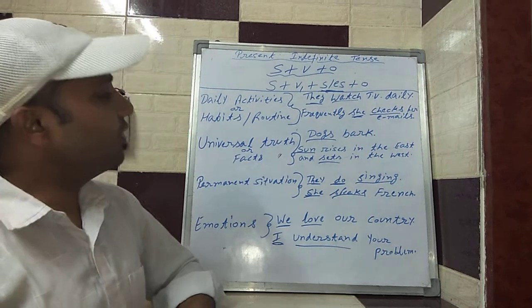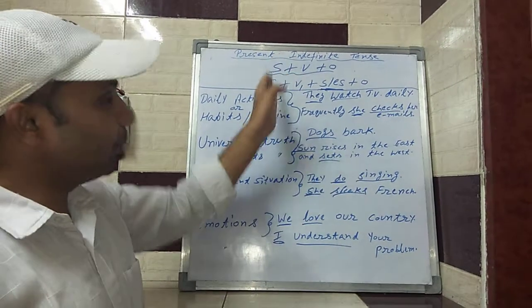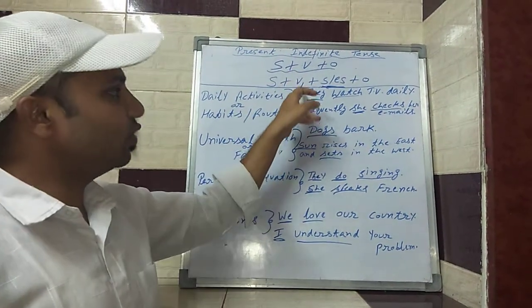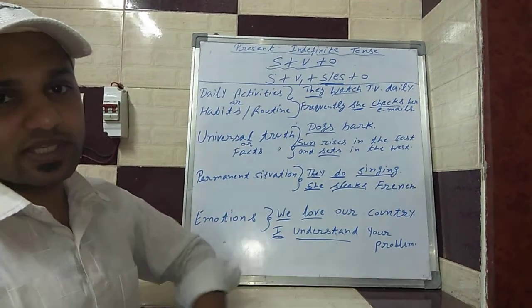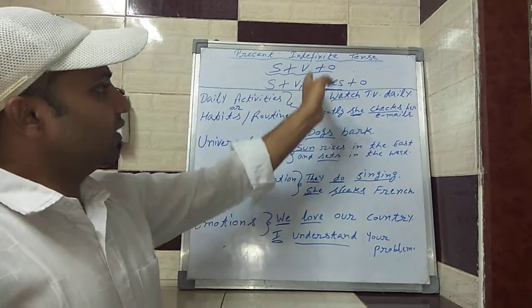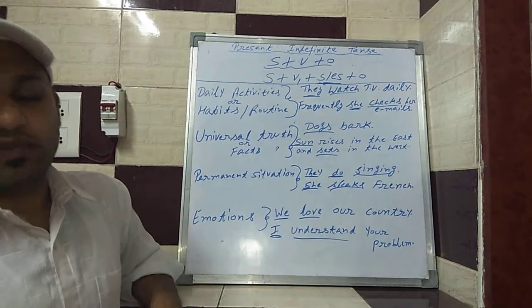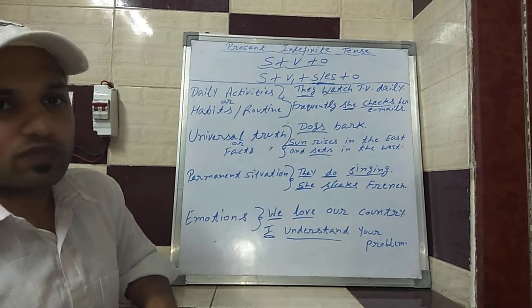In the present, whenever we make sentences with a plural subject, at that time we have to use the first form of verb, and whenever we make sentences with a singular subject, then we have to go with s or es. We have to add s or es with the first form of verb.